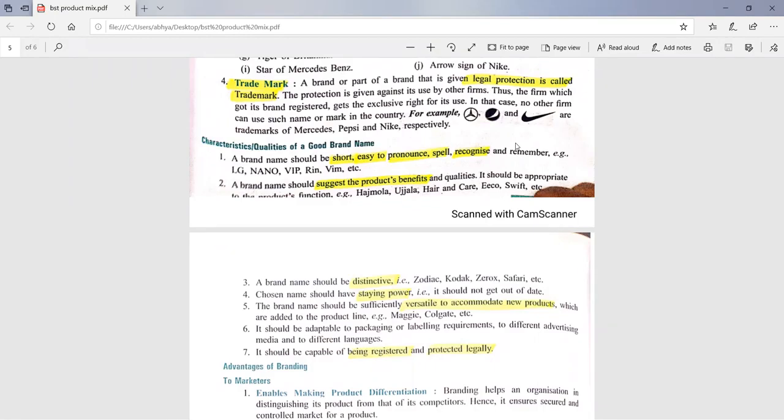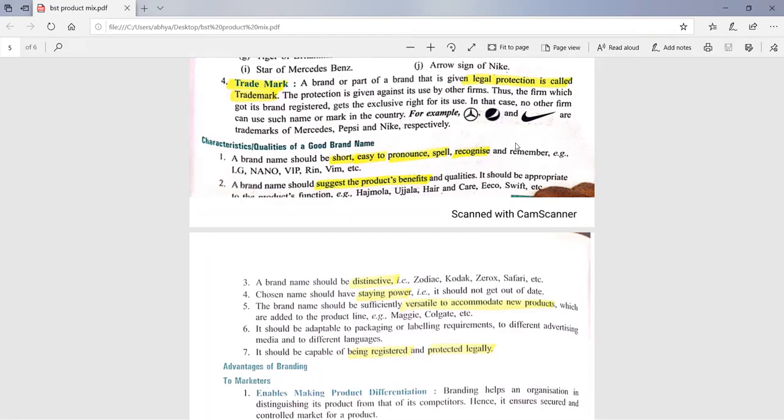Nestle is also a company, but different products are sold under different brand names. Like Maruti is a company, and all of its products are sold under the same name. So it's up to the company whether it will sell products under the company name or some different name. Yes, Naman, am I clear?